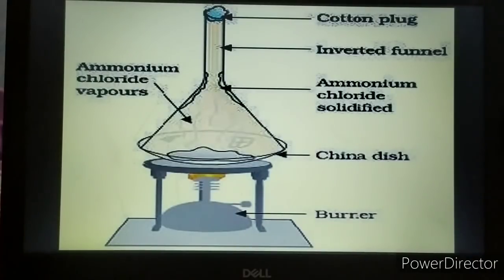It will not sublime. It will not get converted into vapor form. So this is how we separate the two components. What we can conclude from this activity is that ammonium chloride sublimes on heating, whereas common salt does not. So we can separate ammonium chloride from a mixture of common salt and ammonium chloride by the process of sublimation.